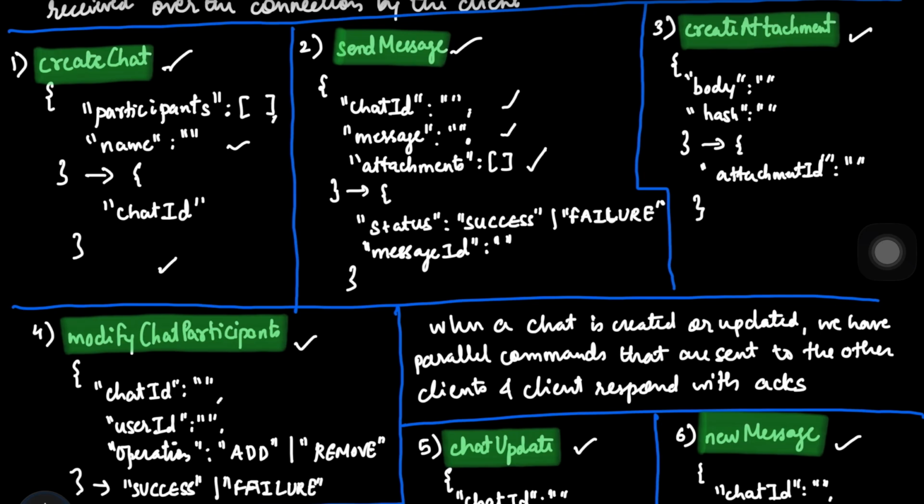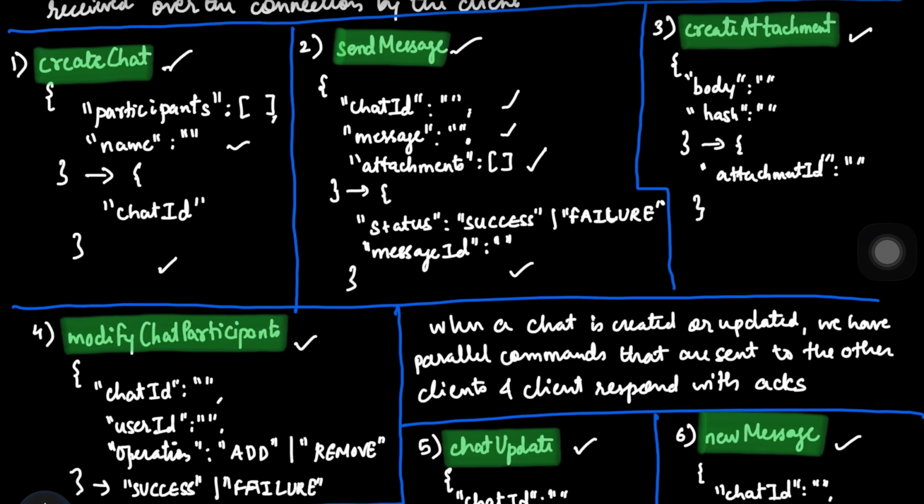As we also discussed in our functional requirements, we will be having all types of media, particularly photos and videos, being sent through our chat system. That is why we'll be having an attachments field as well. So in return we will be getting a status, success or failure, and as we got the chat ID earlier, now we'll be getting a message ID as well once you send the message via the pipe to the server.